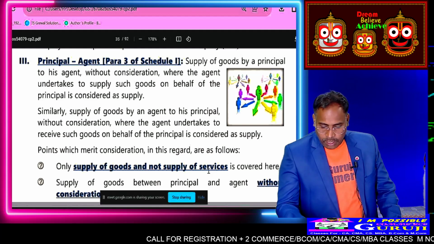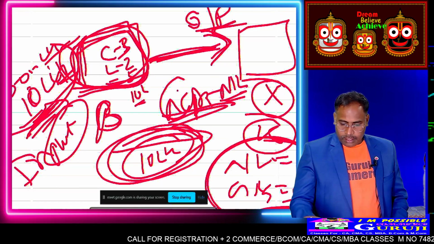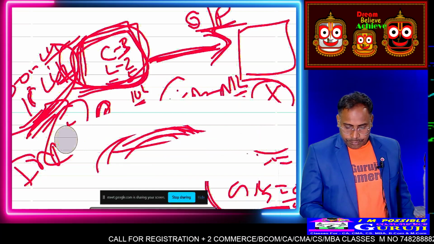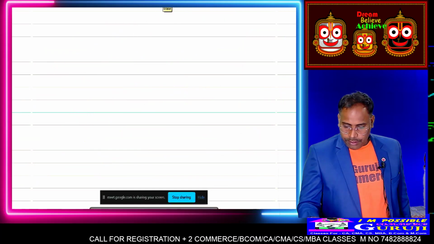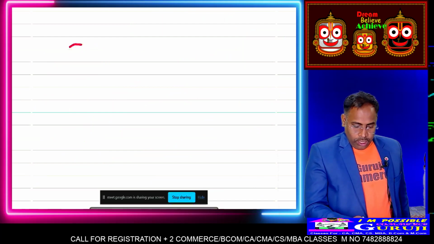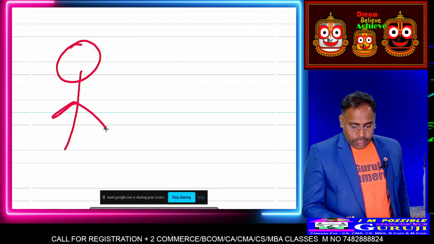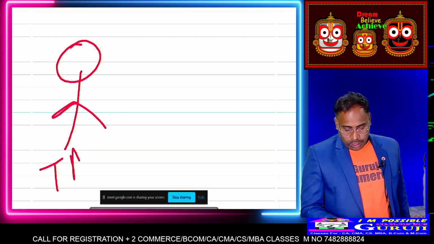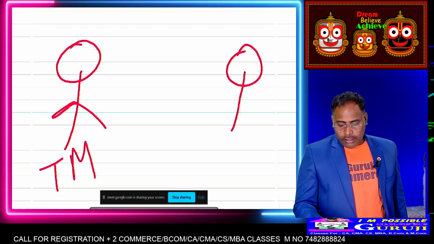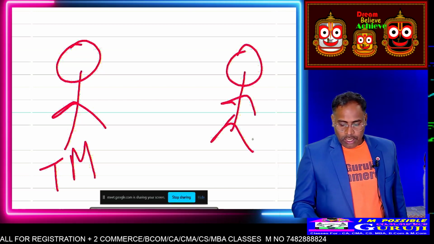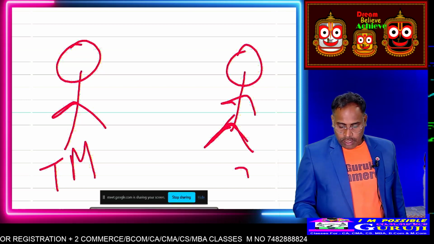Okay. First case. Here this is Tapasmita and this is Chinmay.